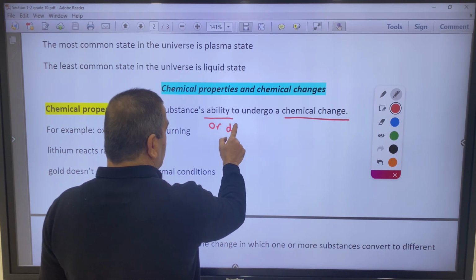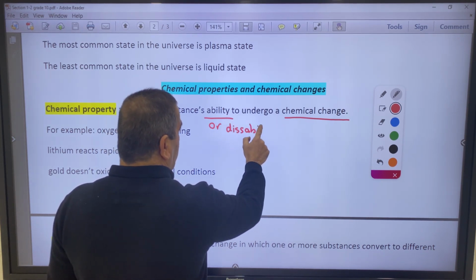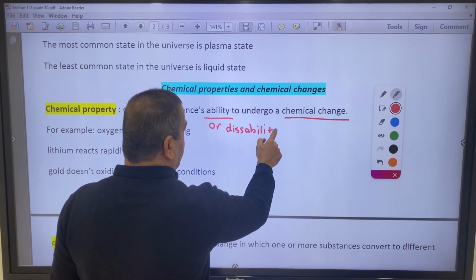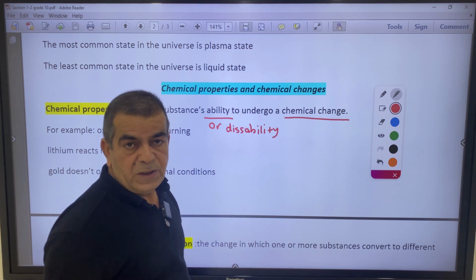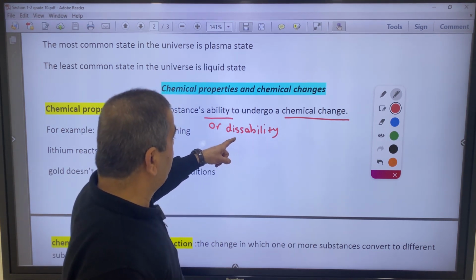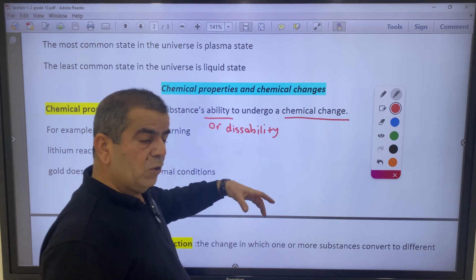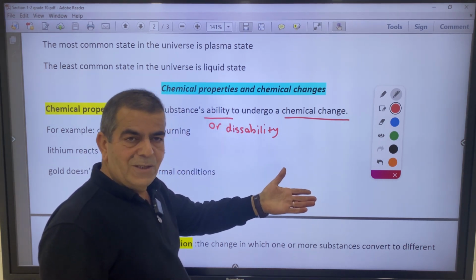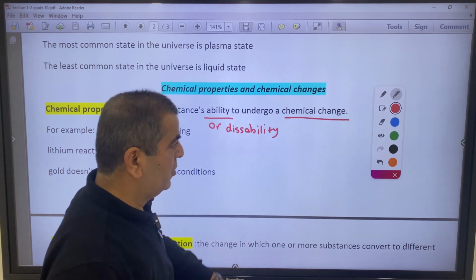For example, when we say gold is not reactive, and platinum is not reactive, we describe the disability. Also, it's ability or disability. So the disability of gold to undergo what? Oxidation. Under what? Under normal conditions.